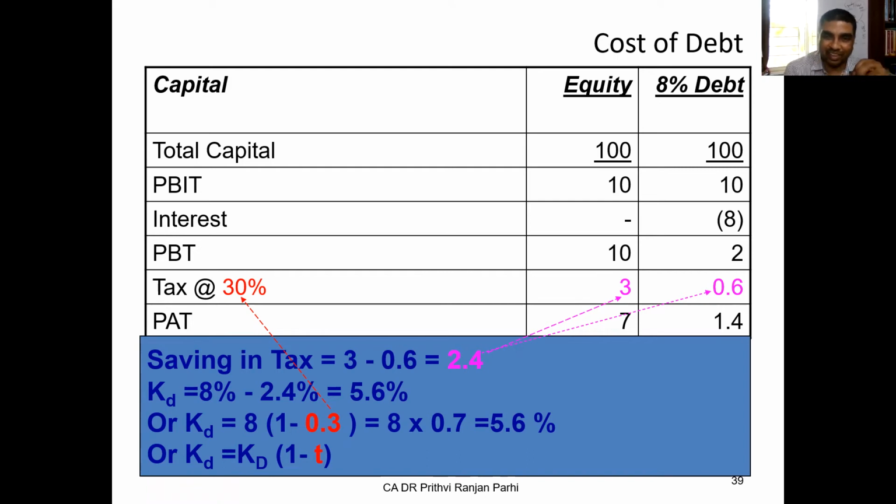Okay, understood. So depending upon the tax rate, your cost of capital may change. If the tax rate is not 30% but 25%, cost of capital may change. If some companies can pay tax at 15%, this will also change. For some companies MAT may be applicable, so this will also change. So all these things you have to keep in mind when deciding the capital structure.